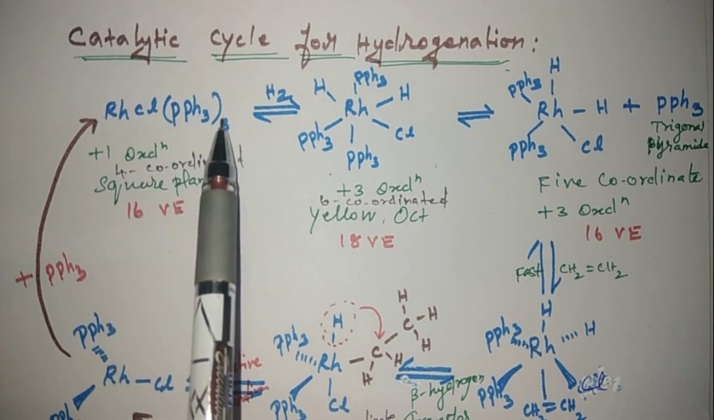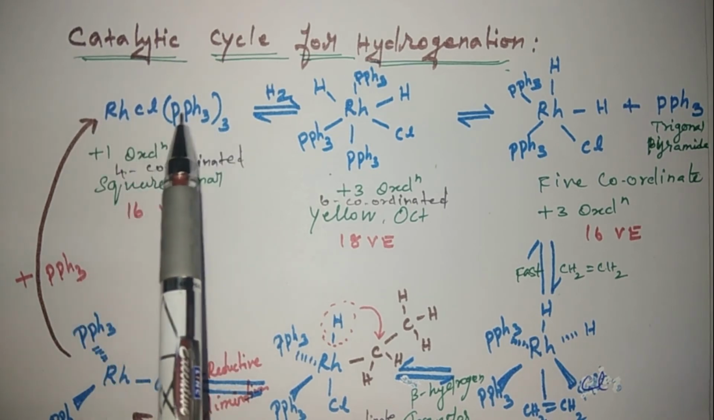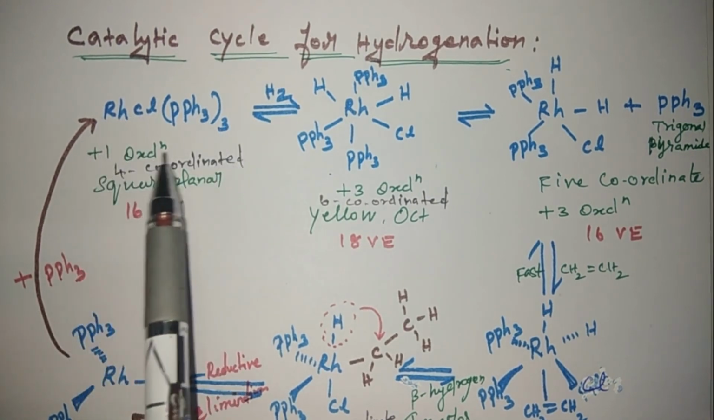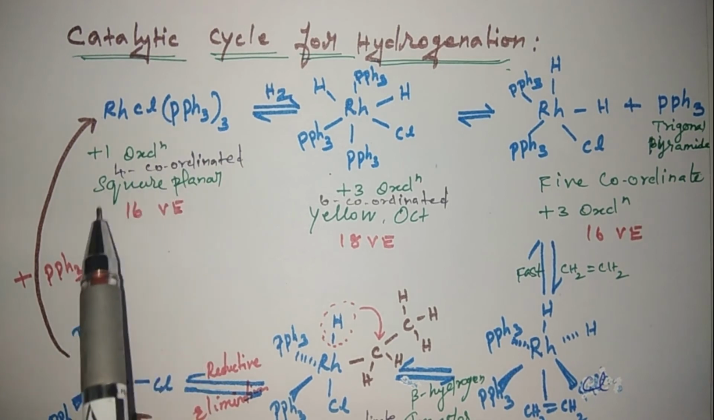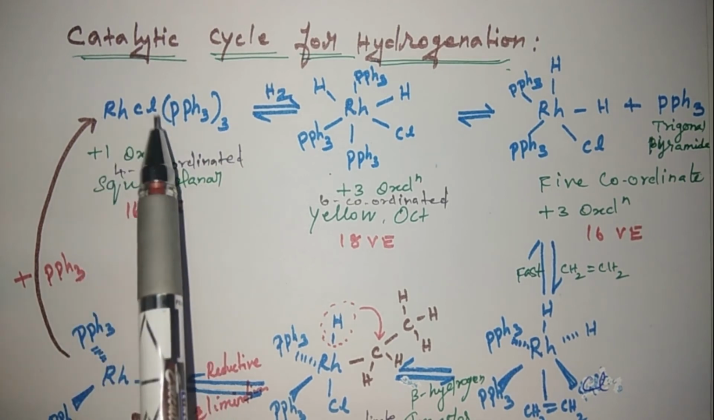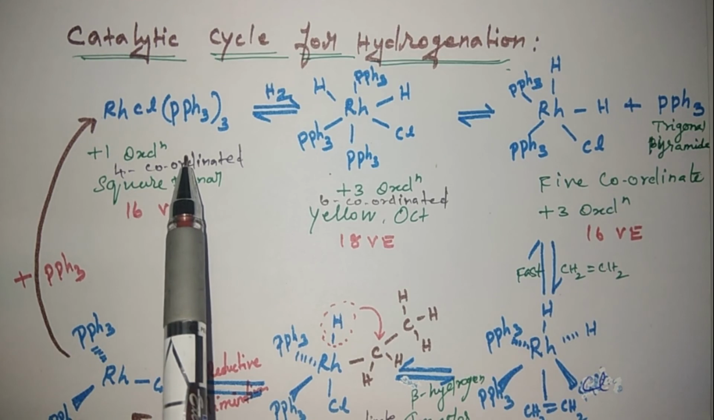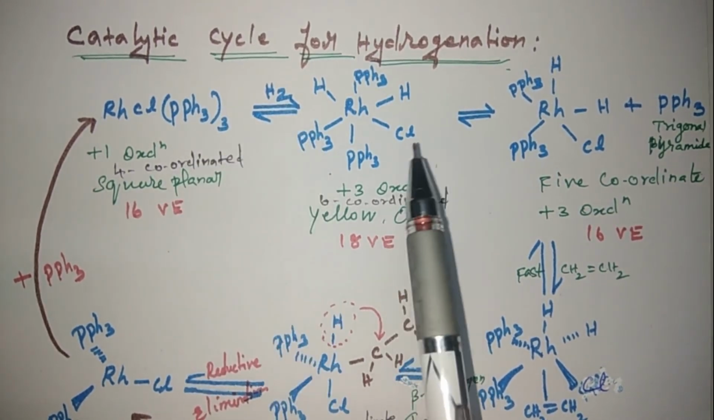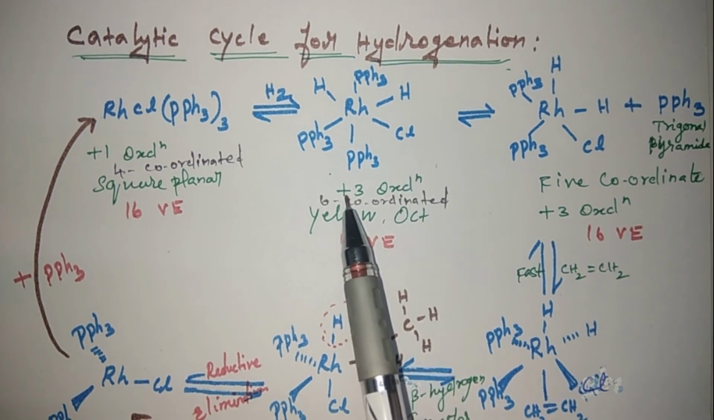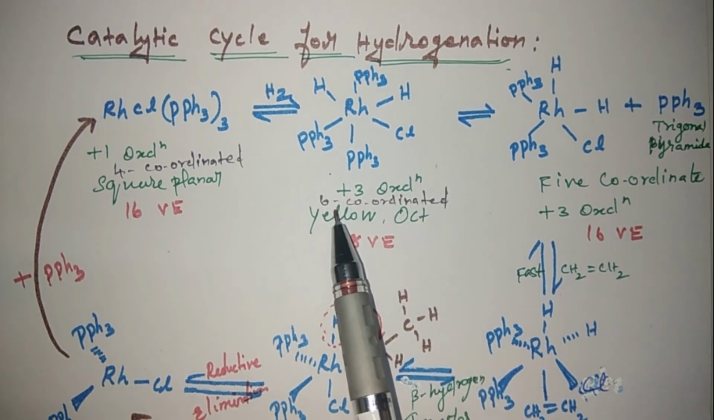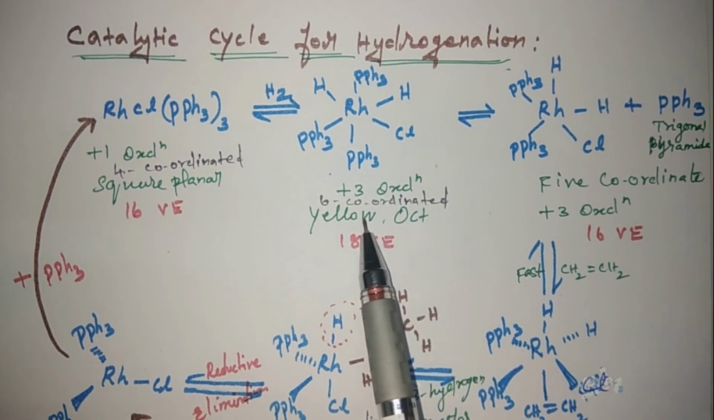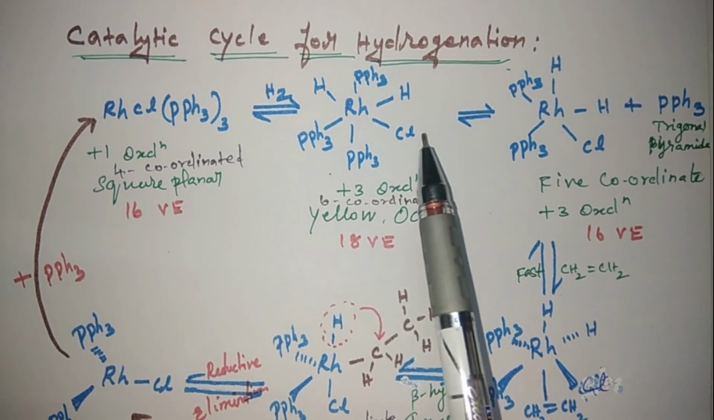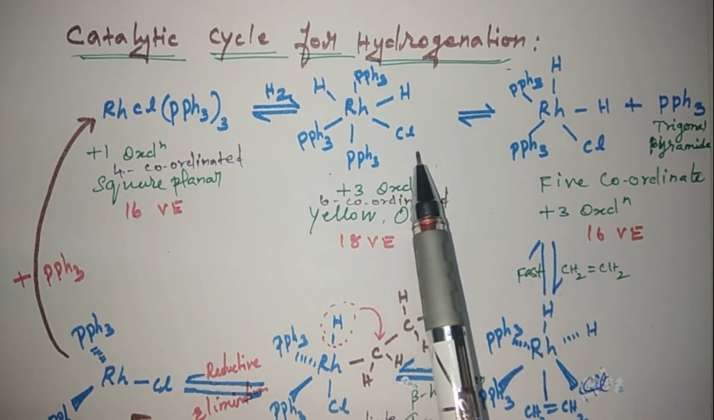Next, we see the catalytic cycle for hydrogenation. It is the Wilkinson catalyst, rhodium Cl(PPh3) thrice. It is in the +1 oxidation state. It is 4 coordinated. The structure is square planar. It has 16 valence electrons. In the oxidative addition process, it gives a dihydro complex. It has +3 oxidation state. It is 6 coordinated. It is yellow in color. It is an octahedral complex with 18 valence electrons. Then elimination of one PPh3 ligand.